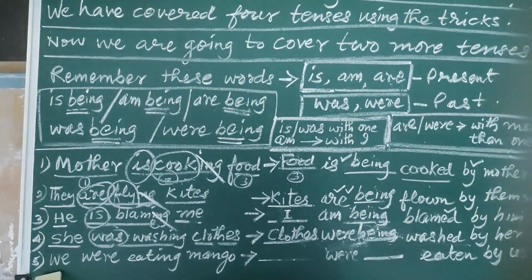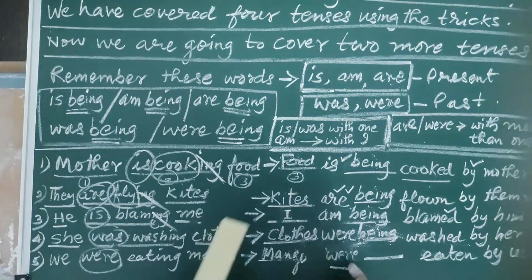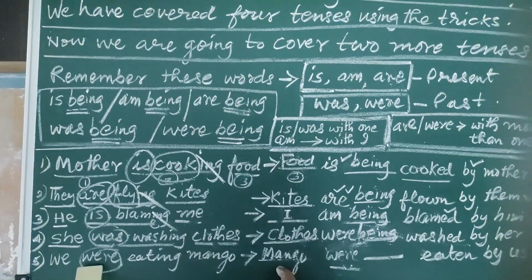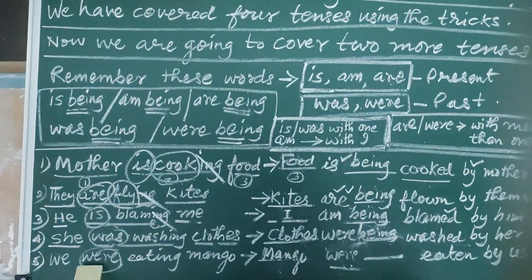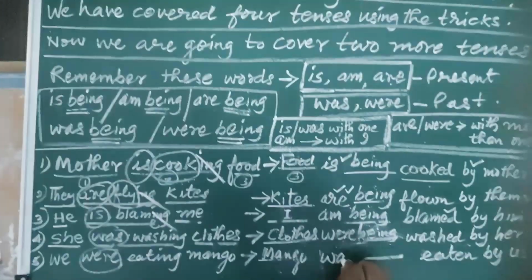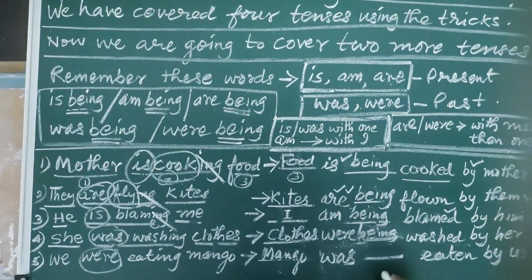Now let us see the fifth sentence. We were eating mango. Here we have got were. Please write here were, and then take this third one into first place, mango. And then see whether they can agree or not. They cannot agree because there is only one, and it is the past. So we have to bring the other one. Who is that? Was. We have to delete were, and we have to write was. Mango was. Then write the common being, being eaten by us.